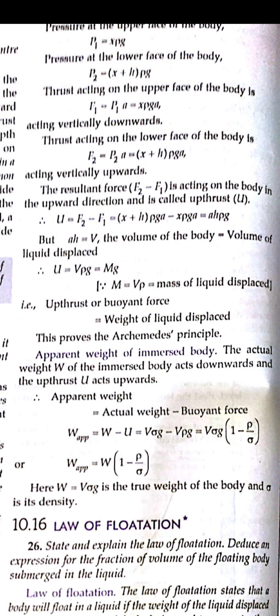Now if we talk about the apparent weight, that is, how much the buoyant force acting on the body tries to make the immersed body come out of the water, right? So the force acts in the upward direction on that body, and its weight acts in the downward direction. So when it comes in the top direction, its apparent weight will be less than its actual weight, and the buoyant force will try to decrease the weight. So when we subtract, or take the difference of the two, we get the apparent weight. Okay.